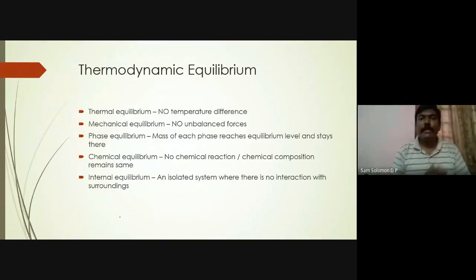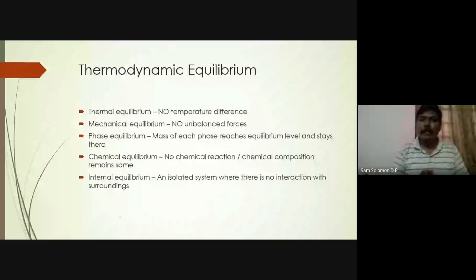Thermal equilibrium, if there is no temperature difference, which means the example in which we have seen inside that cylinder, if all the molecules are possessing the same temperature, then they are all maintained at the same temperature. There is no difference in temperature at all. That is called thermal equilibrium. Mechanical equilibrium, no unbalanced forces. The unbalanced forces, we usually mean pressure. Pressure is force per unit area, right?